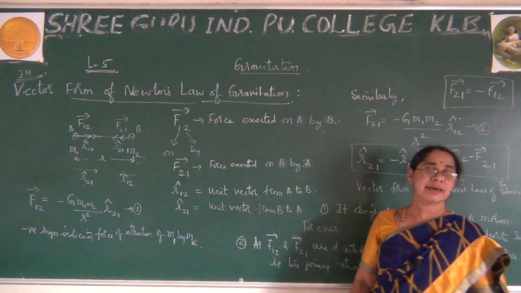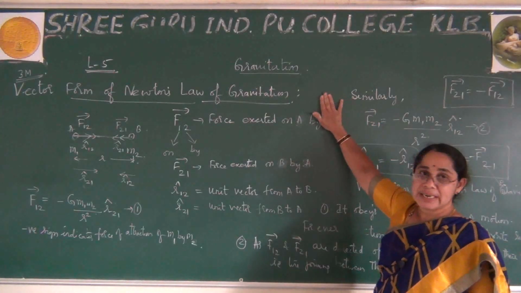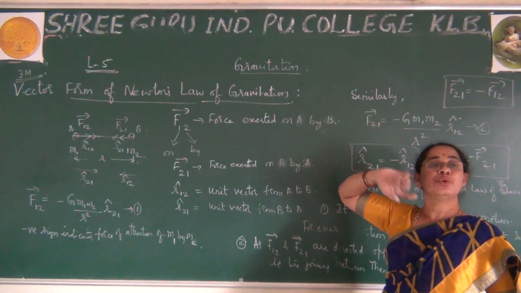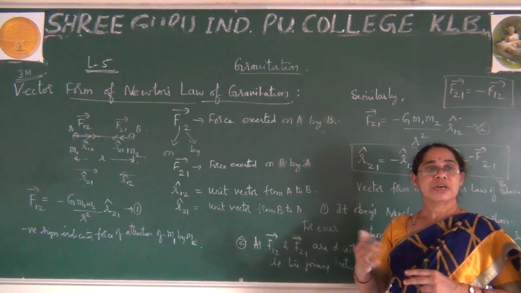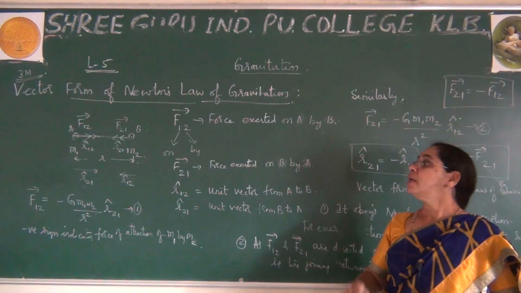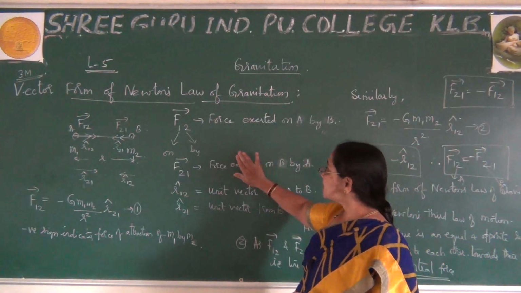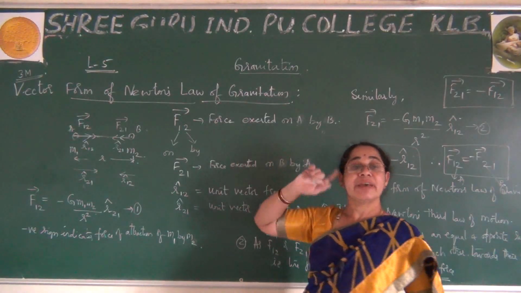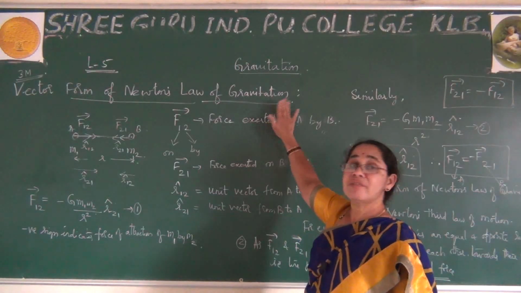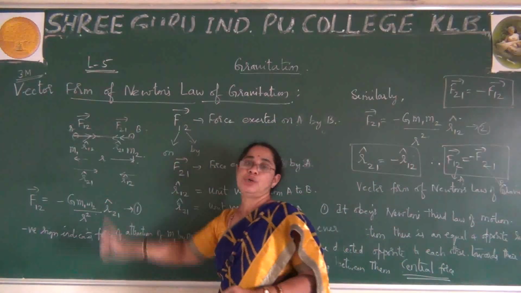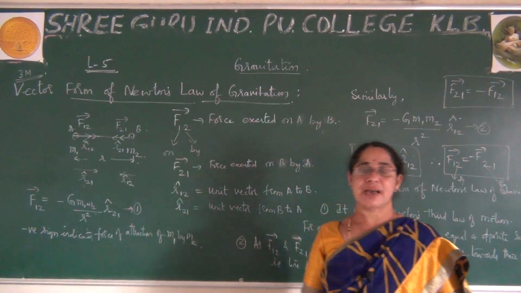In the second year, we learn electrostatics. Most of the concepts we learn in gravitation are similar to the ones we learn in electrostatics. Slight differences I will tell you. There also we come across one derivation with vector notations. If you understand this vector notation, it will be very easy for you to explain that. In gravitation we take two masses, M1 and M2, separated by some distance r.